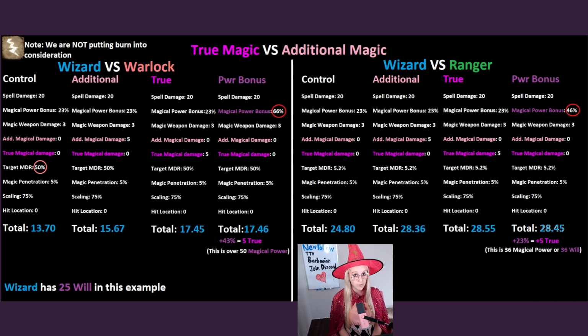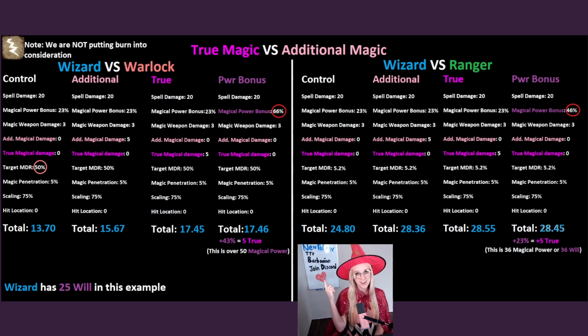I've included magic power bonus as a side to show how bad the scaling is. In order for magic power bonus to equal that of the true damage in these scenarios, for the warlock, you would need an additional 43% magic power bonus, or 66% magic power bonus. This comes out to be over 50 magical power or will. For the ranger, you'll need an additional 23% magic power bonus, or 46% magic power bonus to match the true magic damage. This comes out to be 36 magical power or 36 will. I would like to note that the wizard has a base 25 will in this example.